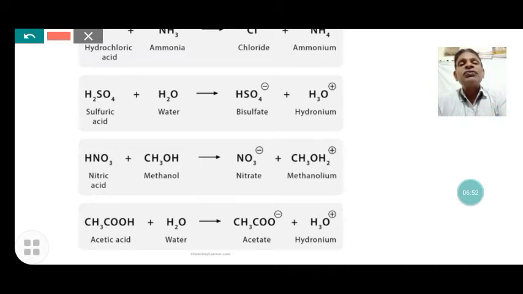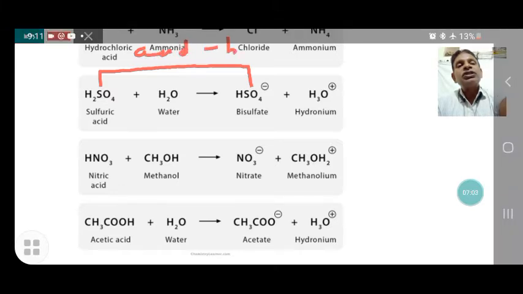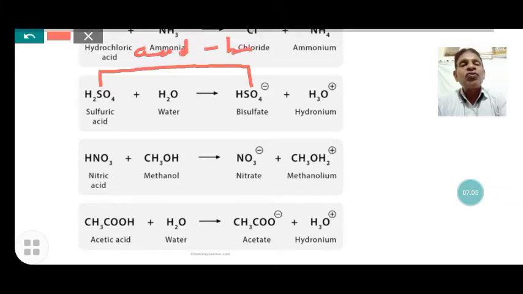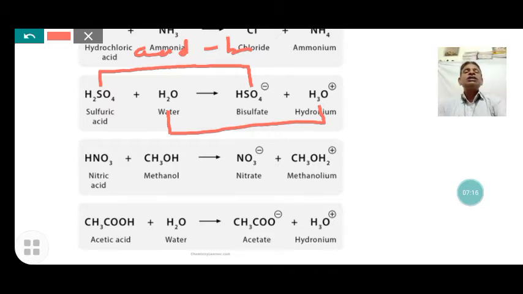Here sulfuric acid donates protons and becomes bisulfate ion, and these are a conjugate acid-base pair. And water, which receives protons and forms hydronium ion, also forms a conjugate acid-base pair. Here are the two pairs of conjugate acid-base when acid and base react with each other.